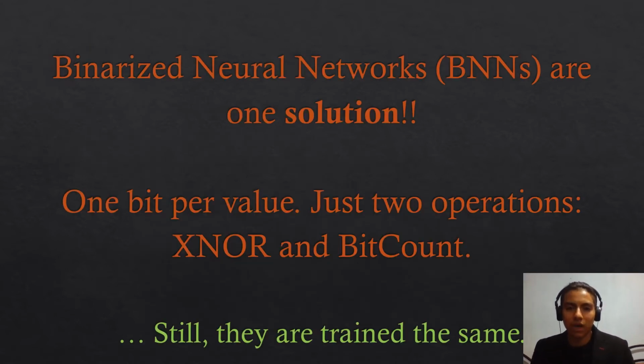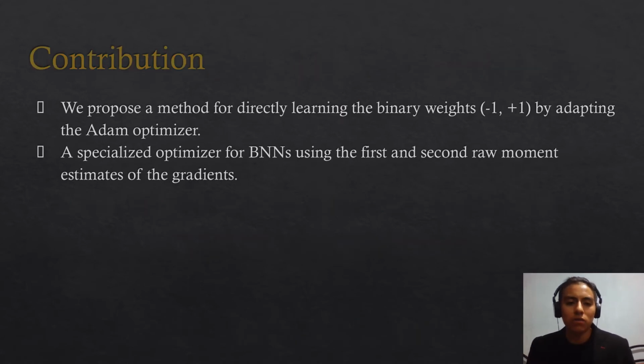Binarized neural networks are one solution, as we are using 1 bit per value and just 2 operations for the inference, or the convolution: the XNOR and the bit count operations. Still, we have two problems. One is the loss of accuracy, as we are using a much lower representation space, and the other is the training algorithms, which are adaptations of full precision algorithms, such as gradient descent with an approximation of the sine derivative function.